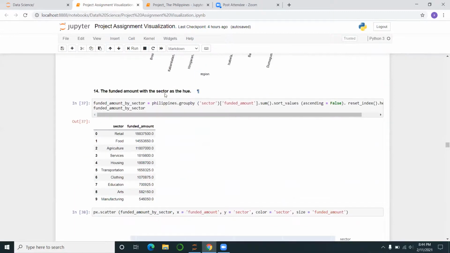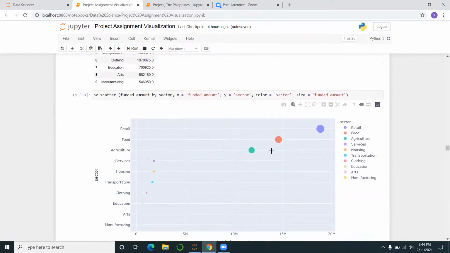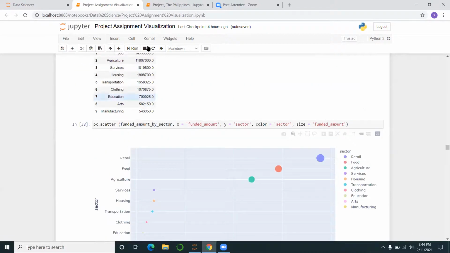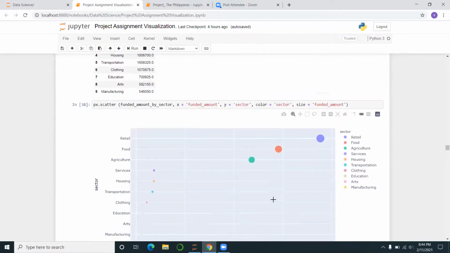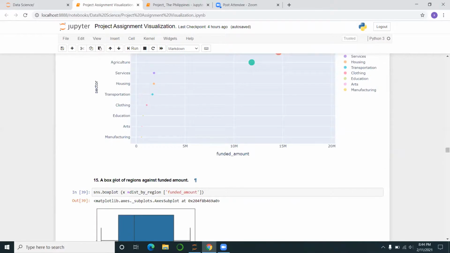And then the funded amount with sector as the hue. Yeah, I did not choose the hue here, but this shows the sectors that have the highest amount. And I used a scatter plot, and I used color. So I didn't choose the hue in this part. So I don't think I answered the question correctly, but anyways, I'll do it again. And then a box plot. Sorry?